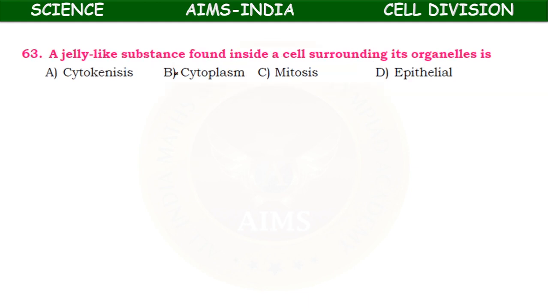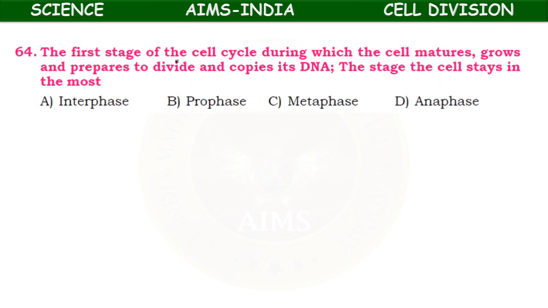A jelly-like substance found inside a cell surrounding its organelles is. So already in the first unit itself you have studied. So cytokinesis, cytoplasm, mitosis, epithelial. It is the cytoplasm, jelly-like substance, in which the cell organelles float.